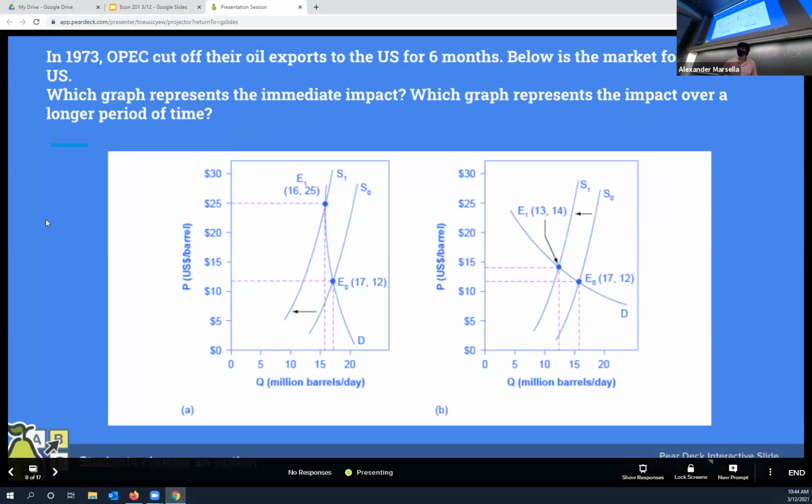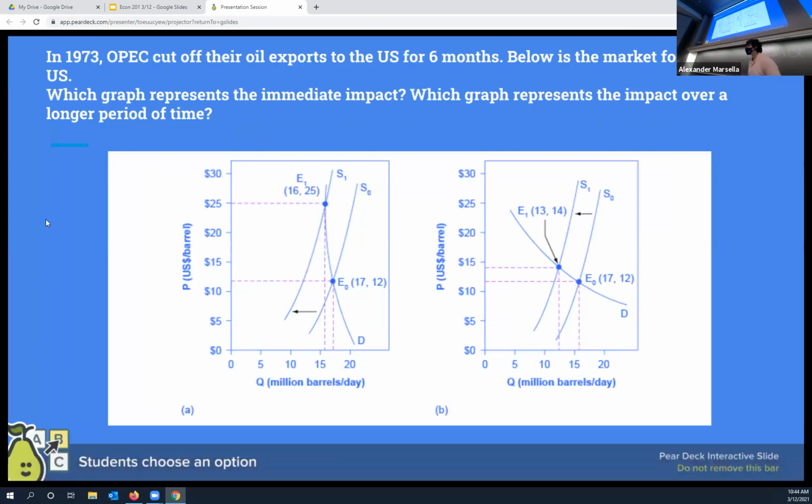Here's another one. So in 1973, this really happened. OPEC, is it the Organization of Petroleum Exporting Countries? I forget what the O stands for. Something, probably organization, but petroleum exporting countries. So it's like 13 countries located, generally speaking, in the Middle East, Northeast Africa, that area, that control a lot of the world's oil reserves. And so in 1973, they cut off their oil exports to the US for 6 months.